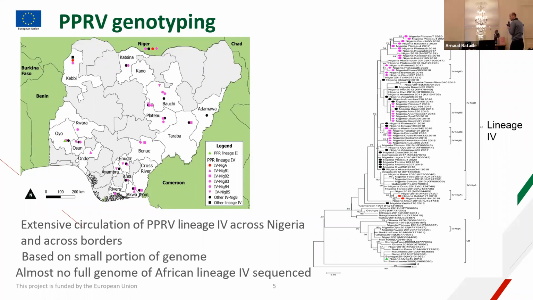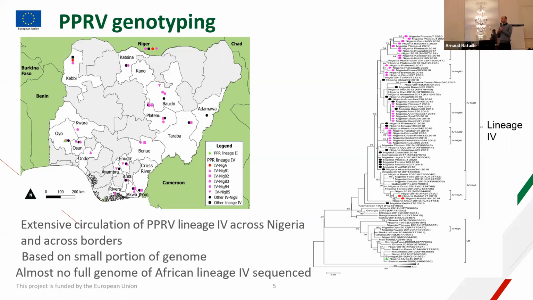Thank you, Bashir. Just a quick update also on the work on PPRV genotyping that was done at CIRAD, notably with Samuel Mantip of NBRI, and then the follow-up we did with the team at CIRAD. So here's just to remind of what we had found already last year: doing genotyping across multiple states in Nigeria, we did find an extensive circulation of lineage 4 of PPRV across Nigeria and also across borders with neighboring countries. But all this data was really based on a small portion of the N gene.